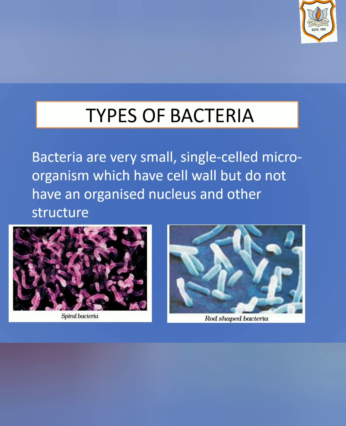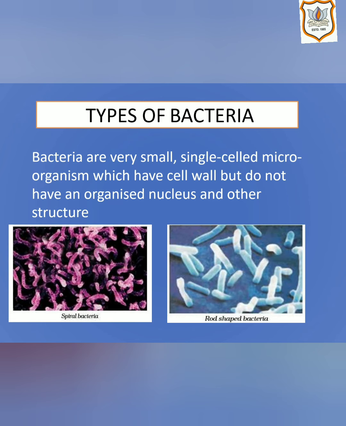First type of microorganism is bacteria. Bacteria are very small single-celled microorganisms which have a cell wall but do not have an organized nucleus and other structures. Bacteria are found in large numbers everywhere, in air, soil, water, every surface around us, on our bodies and even inside our bodies. Bacteria are larger than viruses but still very small. Unlike viruses, bacteria feed, move, respire as well as reproduce on their own.